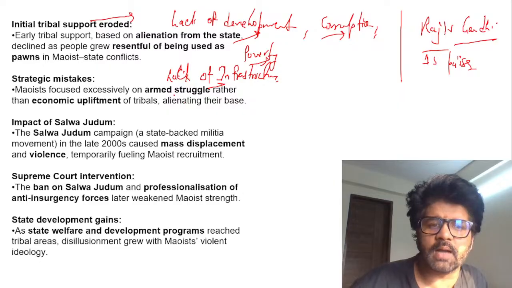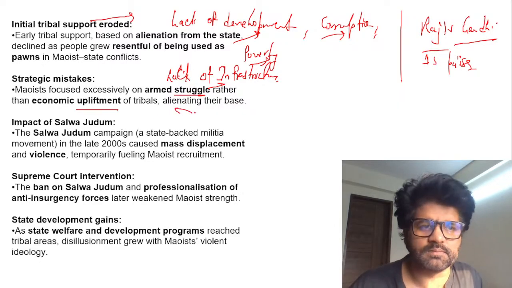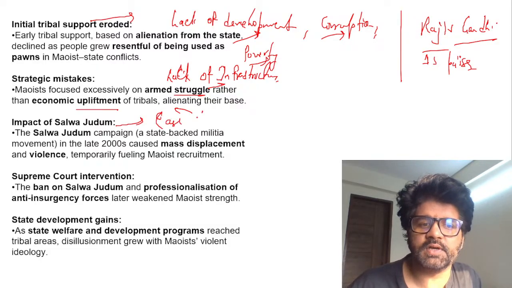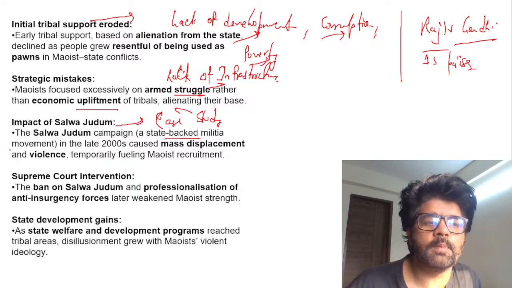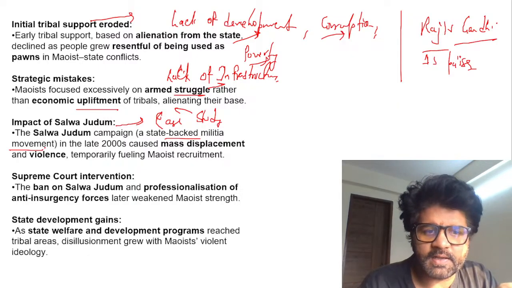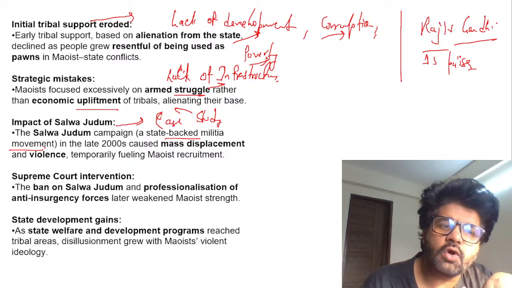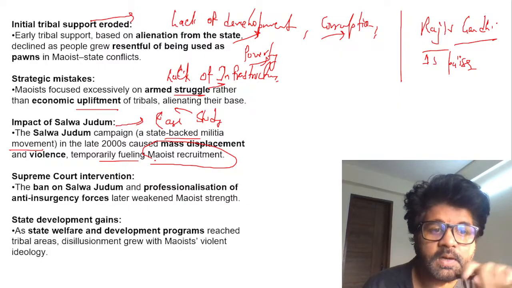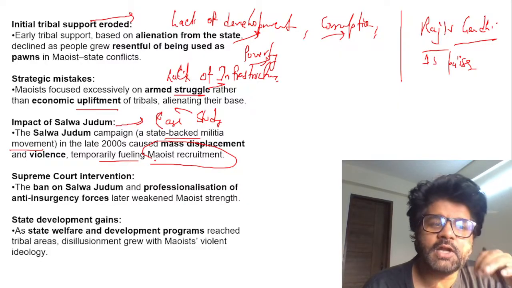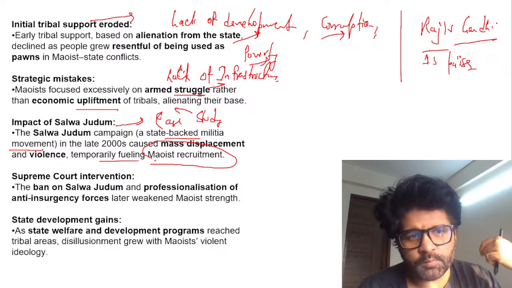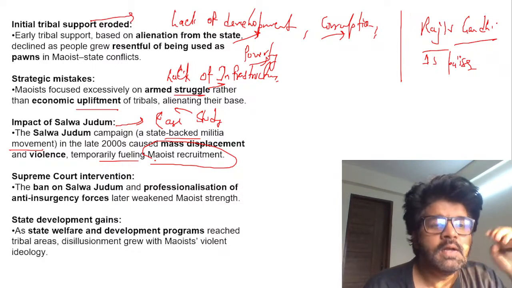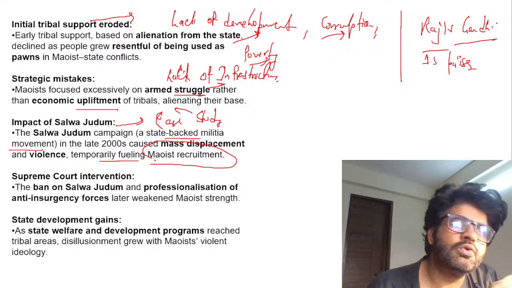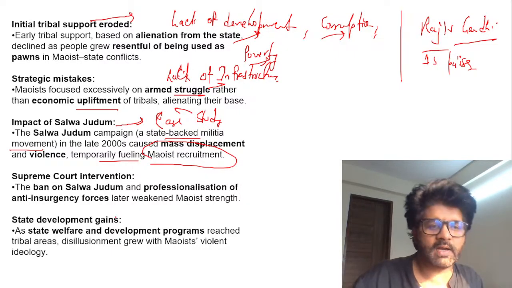Maoists focused excessively on armed struggle rather than economic upliftment, and that also alienated their base. Salwa Judum is an interesting case study, where a state-backed militia movement in Chhattisgarh armed civilians to fight the Naxalites, and that caused mass displacement and violence, temporarily fueling Maoist recruitment. Rather than curbing Maoism, it fueled recruitment, and here is how. People were taken away from their homes to be trained in a limited manner. Then there was too much killing, and people started siding with the Maoists, because generally you favor the victor side, right?